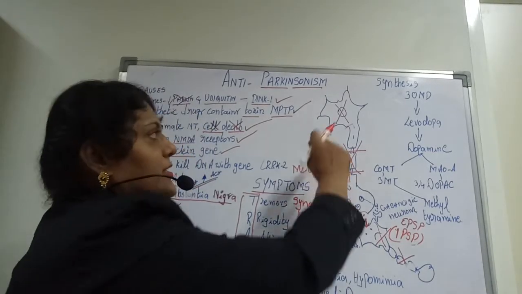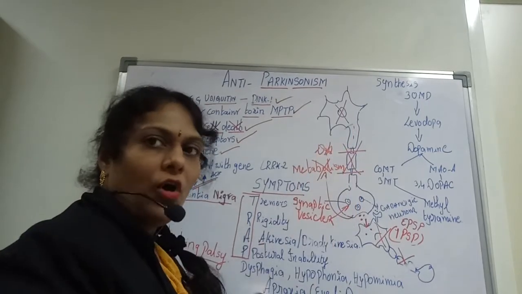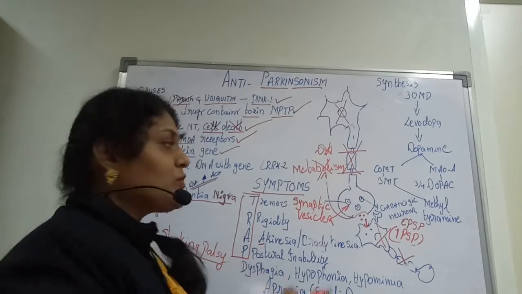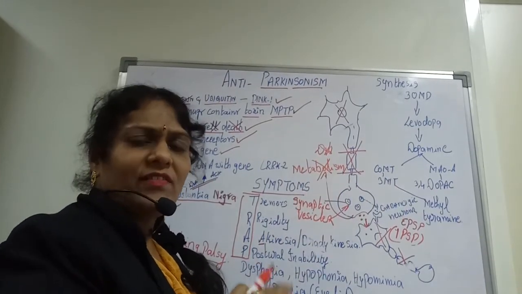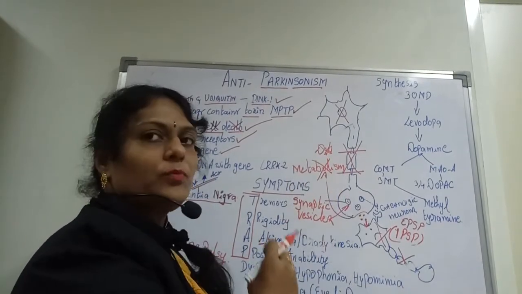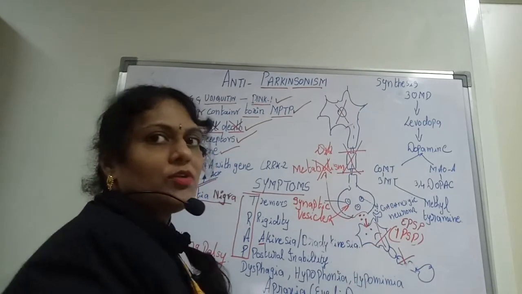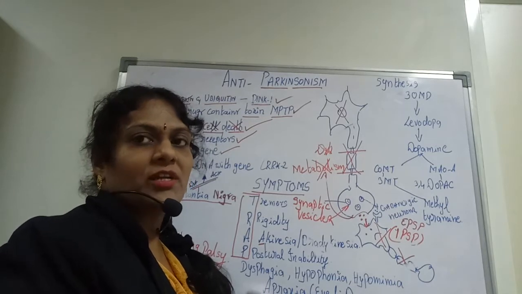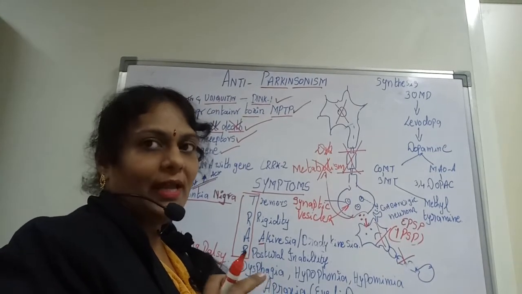As I said, it is a collapse of the neurons, or a collapse of the axons, or a collapse of the synaptic vesicles, or a collapse of the metabolism of the dopamine. If any of these four reasons happen, the release of the dopamine may not be done onto the GABAergic neurons, and the GABAergic neurons may try to collapse. When it starts to collapse its inhibition, it starts its excitation more and more. So the dopamine is very important.